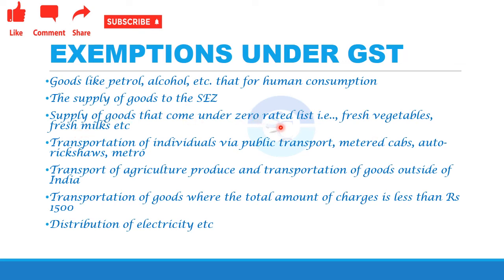0%. We had discussed while we were discussing the GST, there is a 0% slab rate, right? So fresh vegetable, fresh milk falls under the 0% slab rate. Then transportation of individual via public transport, then agricultural products, then transportation to outside, the agricultural products which is being transported to outside, it is also exempted from GST. Then the electricity distribution, then the transportation of goods which are less than 1,500. So these are some list of products and services which are exempted from GST.